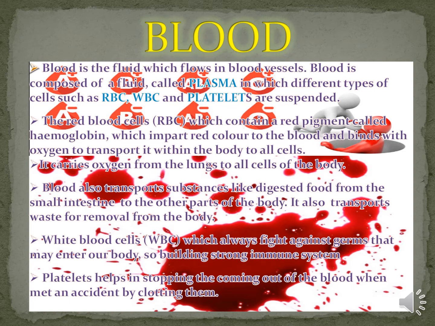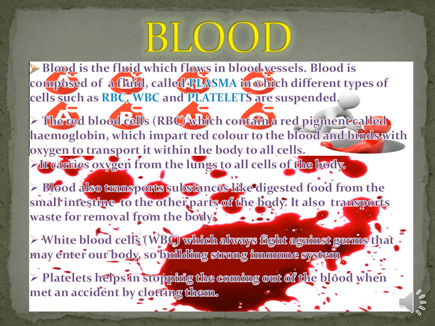The RBCs, that is red blood cells, contain a red pigment called hemoglobin, which imparts red color to the blood and binds with oxygen to transport it within the body to all cells. It carries oxygen from the lungs to all cells of the body.